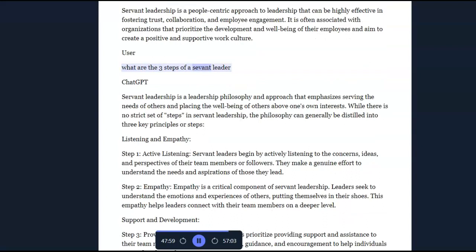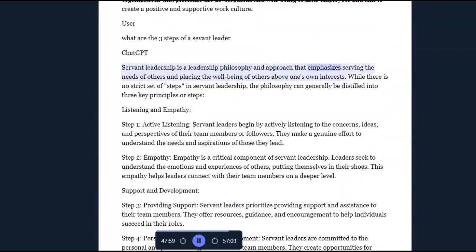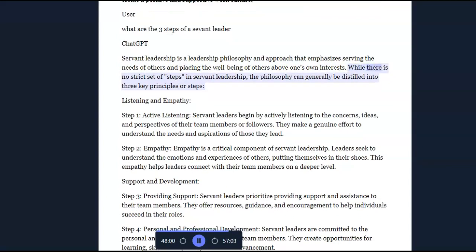User: What are the 3 steps of a servant leader? ChatGPT: Servant leadership is a leadership philosophy, an approach that emphasizes serving the needs of others and placing the well-being of others above one's own interests. While there's no strict set of steps in servant leadership, the philosophy can generally be distilled into 3 key principles or steps: listening and empathy.